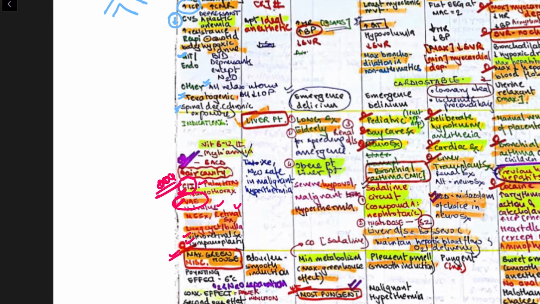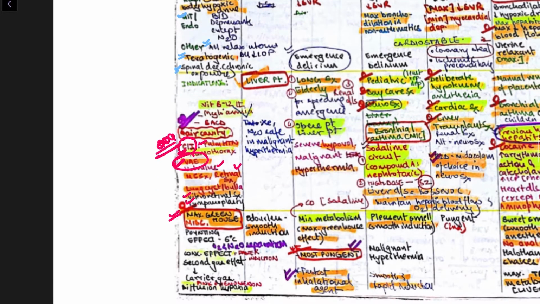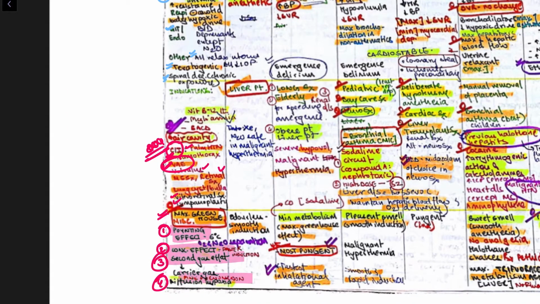Then it is associated with the poiseuille effect at -6 degrees Celsius, the concentration effect, right? Due to its faster induction, that is the second gas effect, because it is a carrier gas, and also diffusion hypoxia, which is known as the Fink phenomenon. So what are the things associated with it? Pointing effect, Fink phenomenon and diffusion hypoxia, and the concentration effect and the second gas effect because it has a faster induction. So the important questions are about its properties.